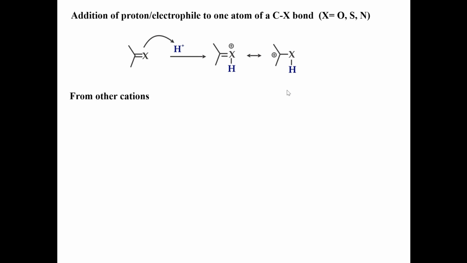From other cations, the carbocations can be created. If I take an amine and treat with nitrous acid, I'll get the corresponding diazonium salt. This diazonium compound, when I heat it, breaks to give rise to R plus and it loses nitrogen.